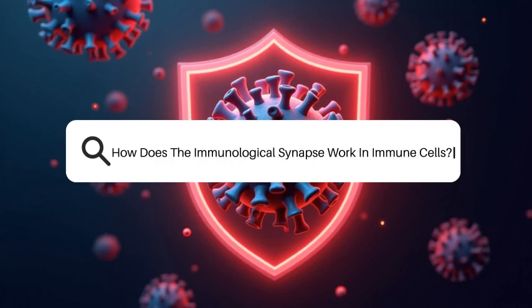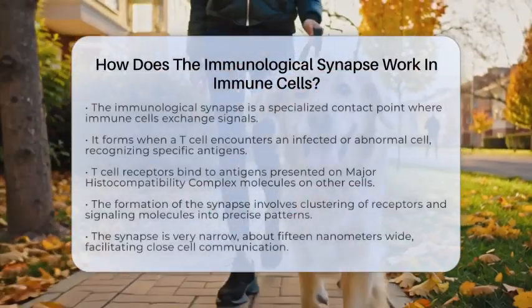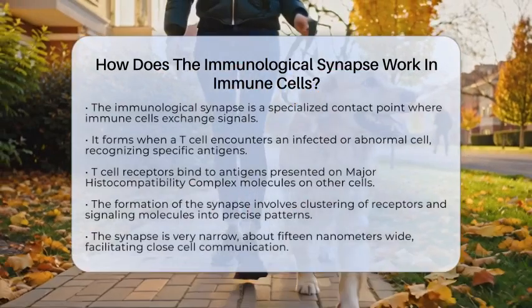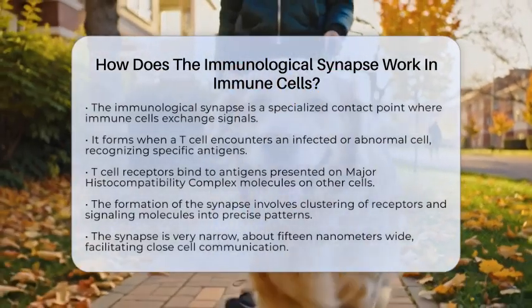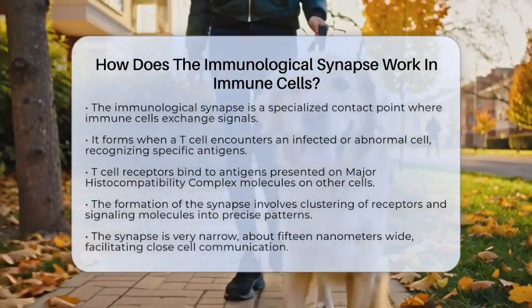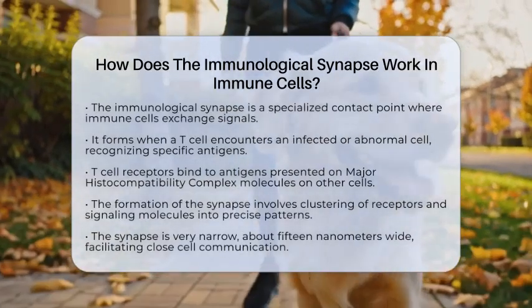How does the immunological synapse work in immune cells? Imagine two immune cells meeting at just the right spot to exchange vital signals. This special contact point is called the immunological synapse. It's like a tiny communication hub that helps immune cells work together.